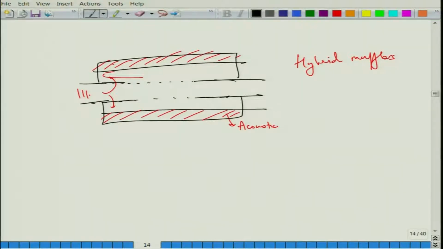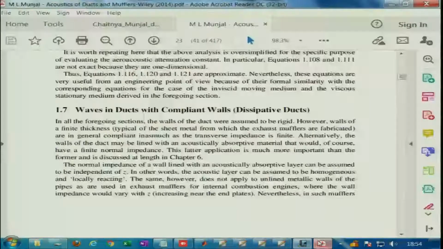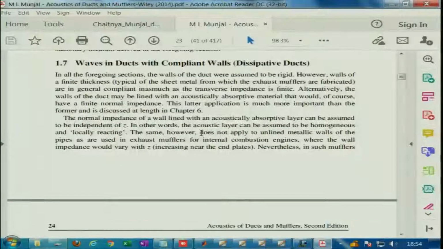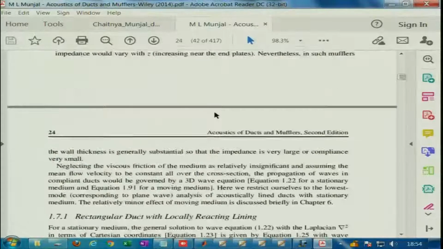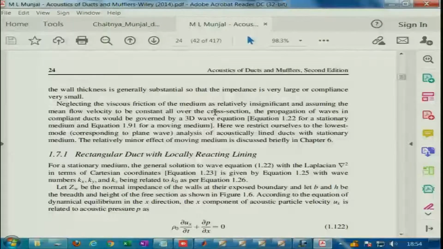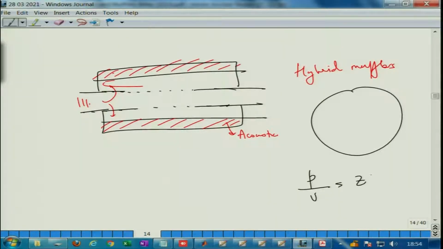The main thing is that we are going to discuss the different ways to calculate the transmission loss or develop mathematical models, but I can just give you a small introduction, about 10-15 minutes, to give you a feel of this. Basically there are two models, local reaction and bulk reaction. All this while, if the duct was rigid, we put P by U equal to Z, with Z tending to infinity.